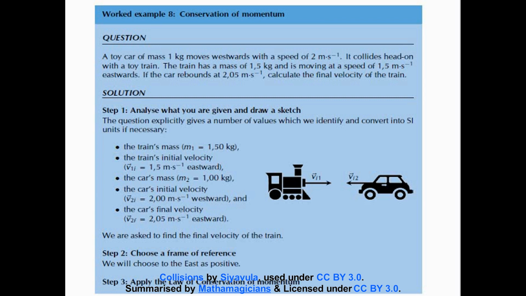We can pull the car's mass as well, and the car's initial velocity, which is going westwards, and we can also pull the final velocity of the car, which is going eastward. And what is our unknown? Our unknown is the final velocity of the train.